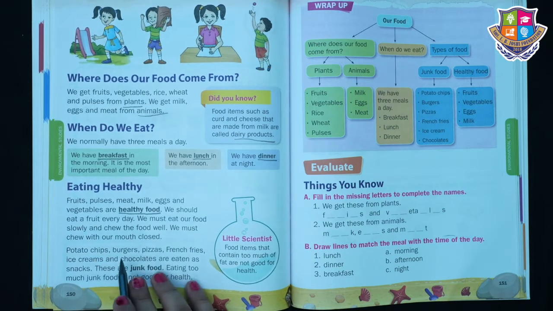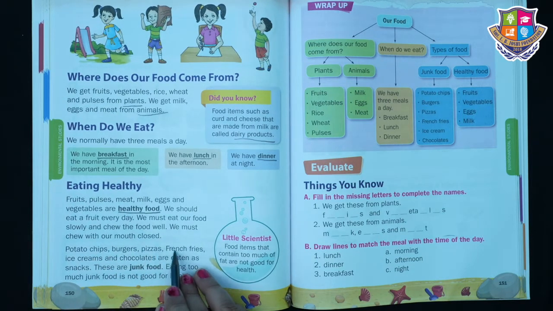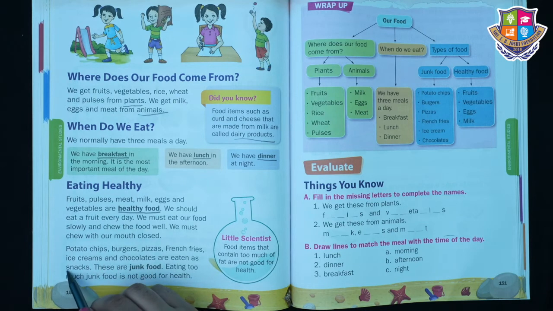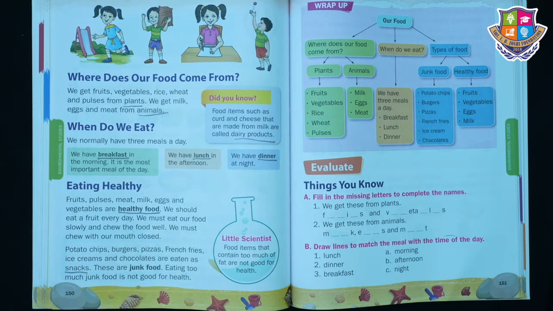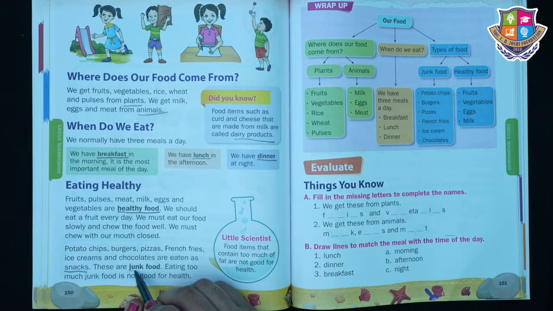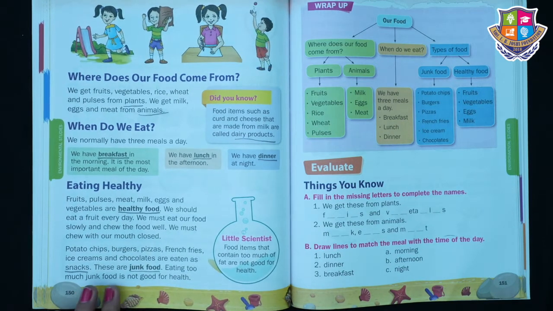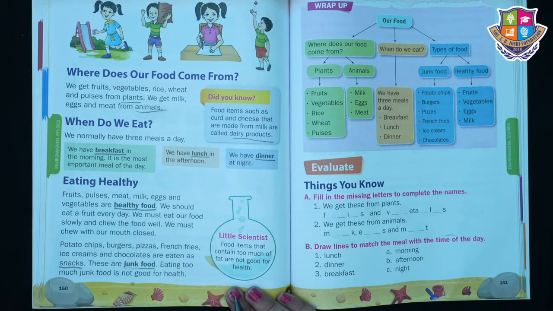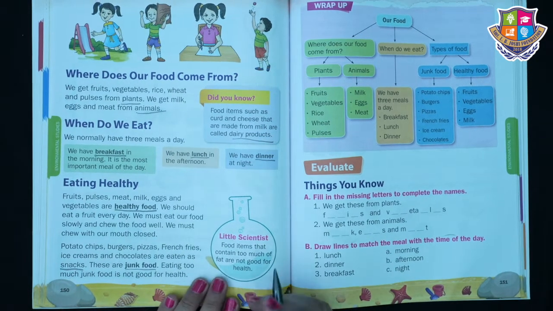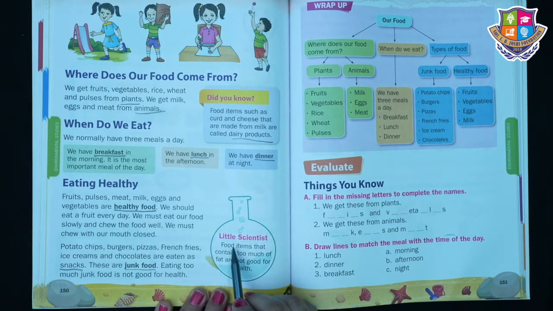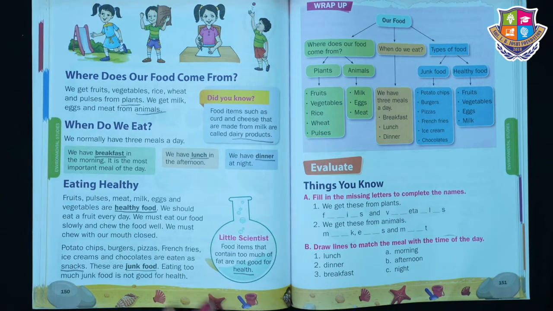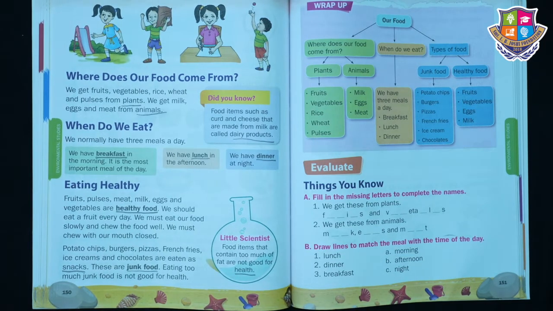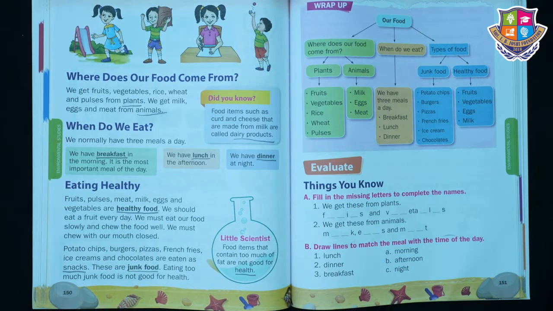Potato chips, burgers, pizzas, french fries, ice cream and chocolates are eaten as snacks. And these are the junk food. Eating too much food is not good for health, and eating too much junk food is not good for our health. Now little scientists, food items that contain too much fat are not good for our health.